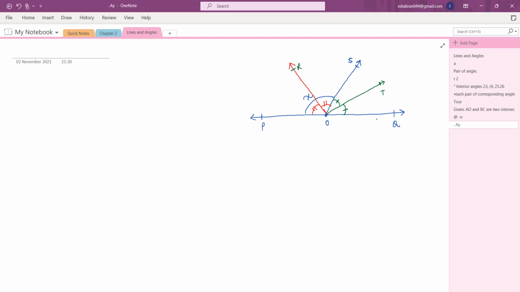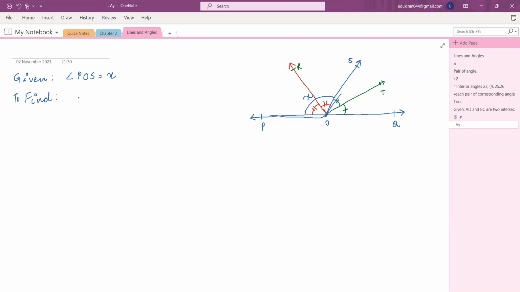So this is the question. What is given to you in this question? Angle POS is equal to X, which I have already marked here. This whole angle POS is given to you. Now what you have to find?